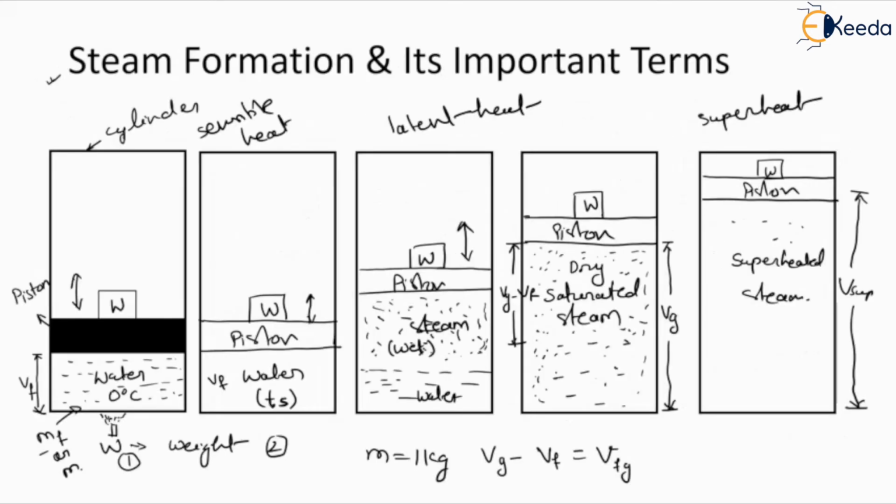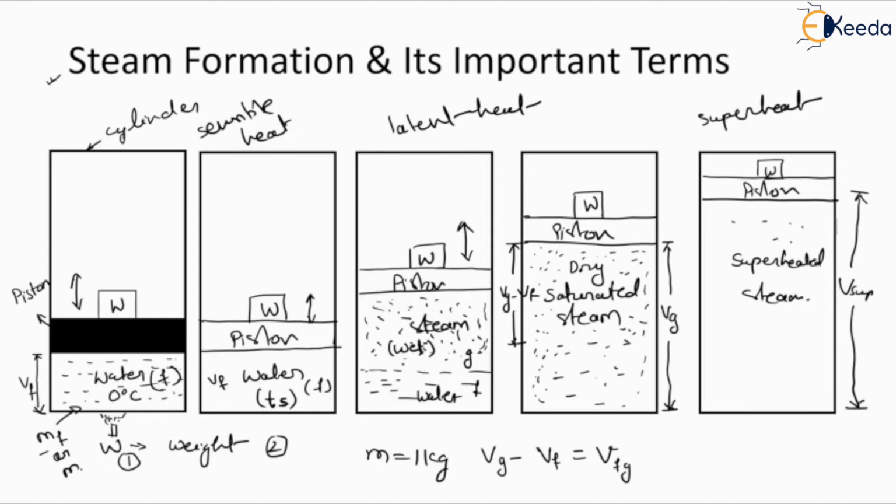Suppose here we have the water, so it will be completely in fluid form. Here also the water will be in fluid form, but here the water is in gaseous form and in the fluid form. So this gaseous form steam will contain some amount of water. That is why it is called wet steam.